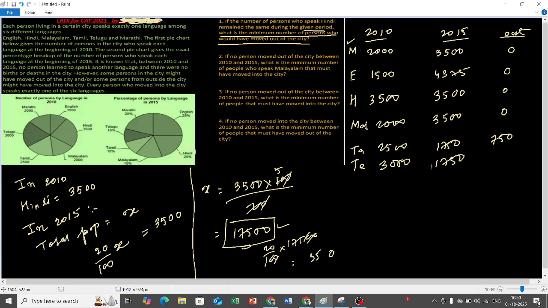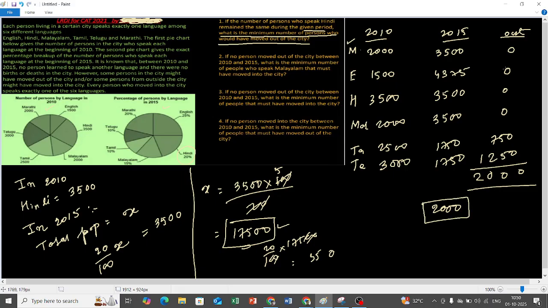Just look and calculate. 3000 minus 1750. What is the difference? How many people have moved out? 1250. So how many people have moved out in total? 1250 plus 750, 2000 people have moved out. So the answer for the first one is 2000.